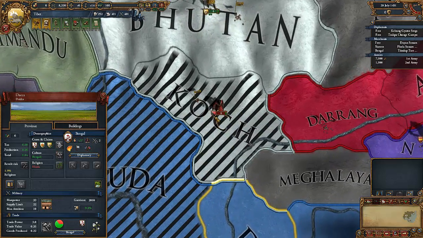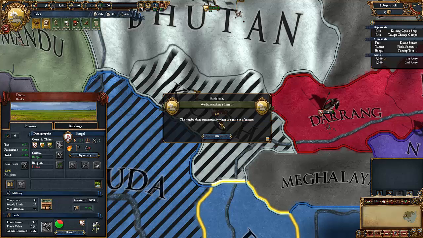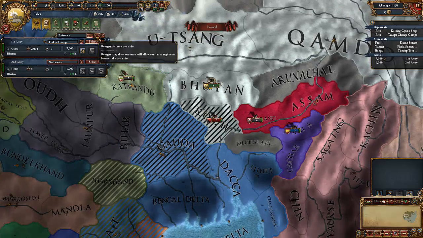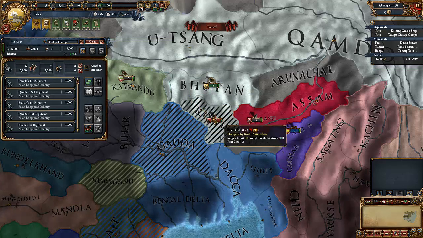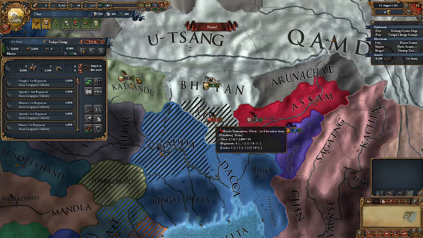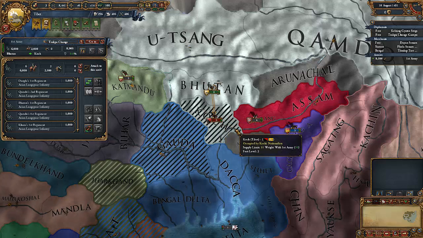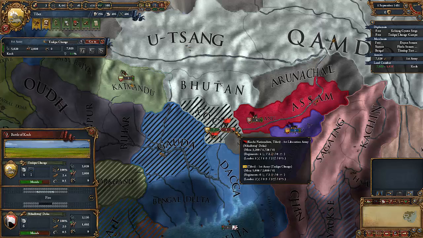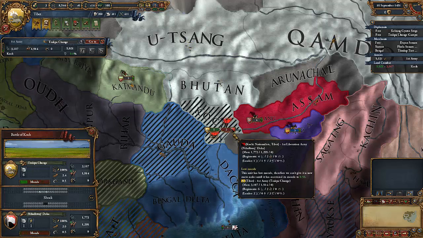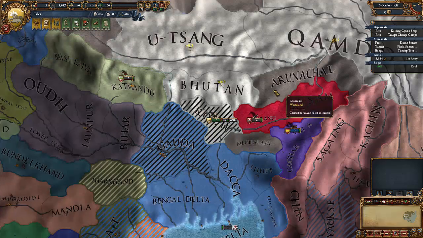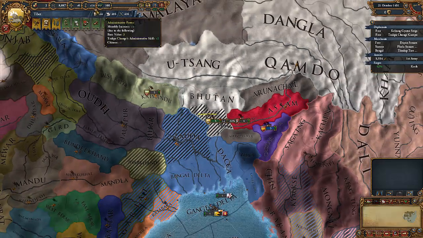So let's take a look at these rebels. Unfortunately, these rebels don't seem to want to move. Okay, so let's combine our men. Let's see, do they have a general? They have a 112 general. We have a 203. So, can we scare them out? We cannot scare them out, so let's just... Oh! I thought we were going to lose that battle then. We can just go and attack them.